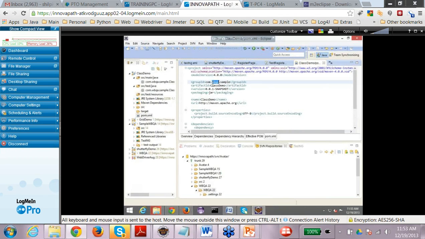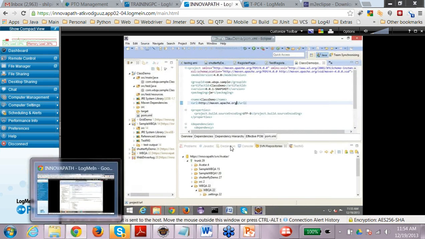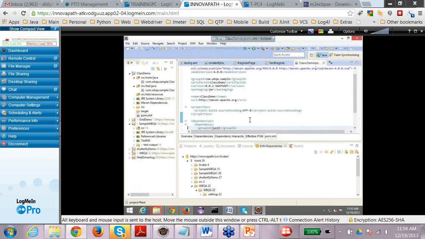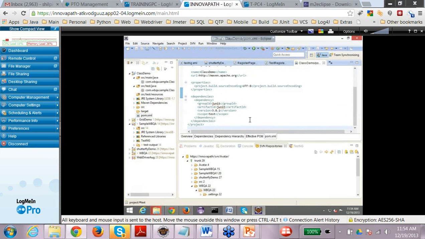If you see, the group ID, the artifact ID, and the version are already there. The name of the project is class demo, and this is the URL. This can sometimes be replaced, so you might see a different version of pom.xml for your company. Then we have the dependency, as we talked about. By default, it adds the JUnit 3.81 dependency. You can simply remove this, and you can add the other dependencies as you want.